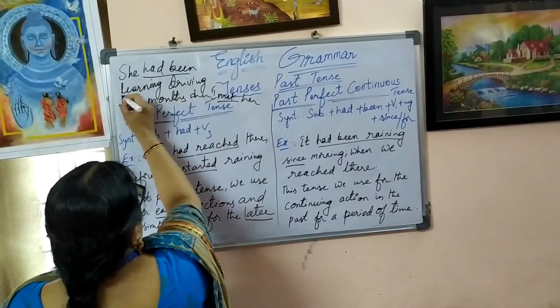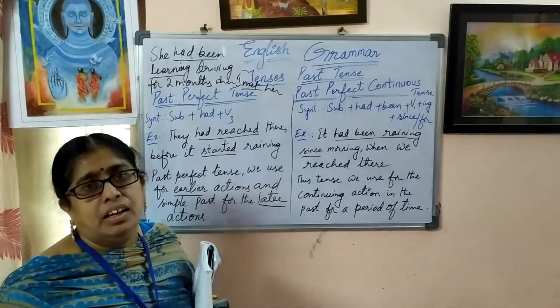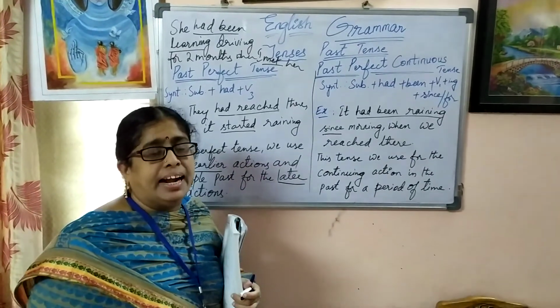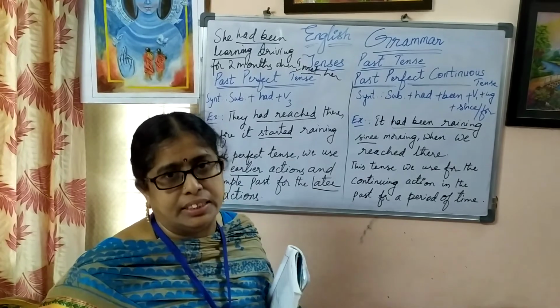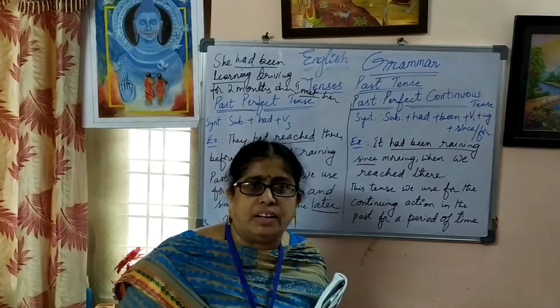See, these are the two actions that happened here: learning driving and meeting her. Okay, this is what past perfect continuous tense is. Okay, that's all for the present class.